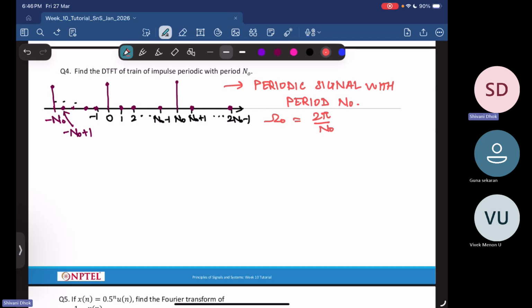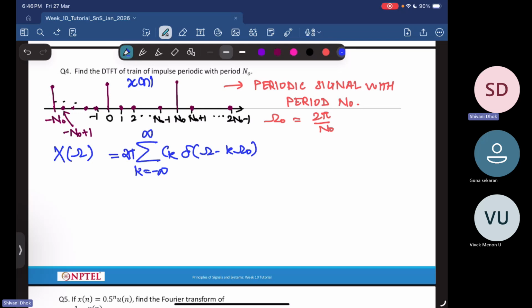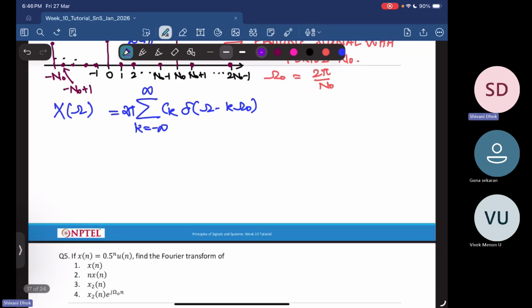Let's say this is your x of n, and we want to find the Fourier transform of this, that is X of omega. And we know that this will be basically the summation k running from minus infinity to infinity of 2 pi ck delta omega minus k times omega naught. We saw this in question number 3. Okay, and ck, what is ck?